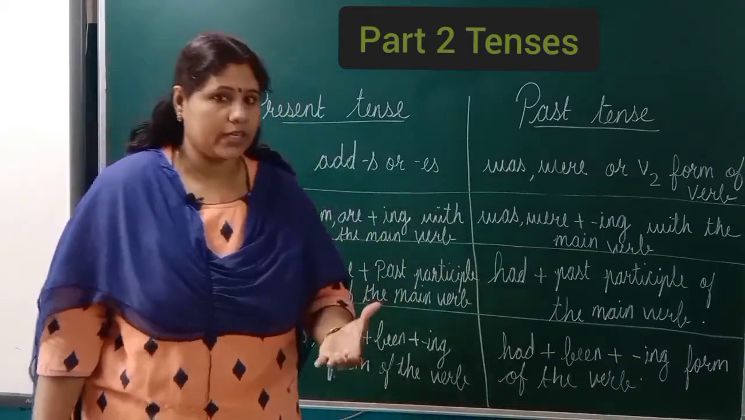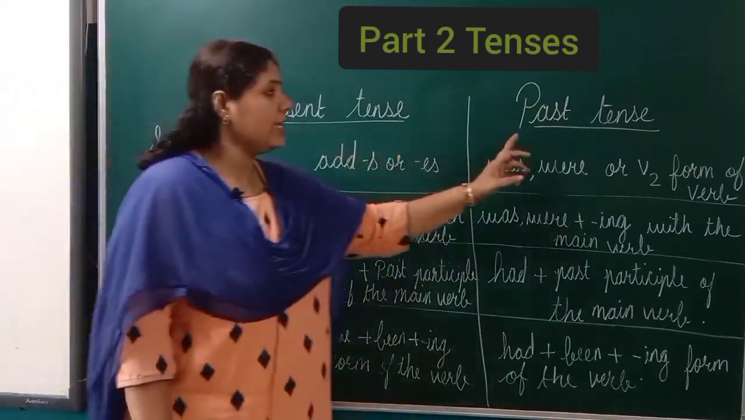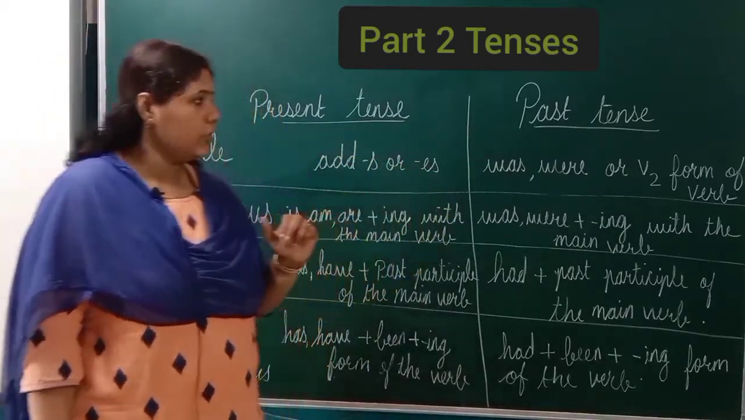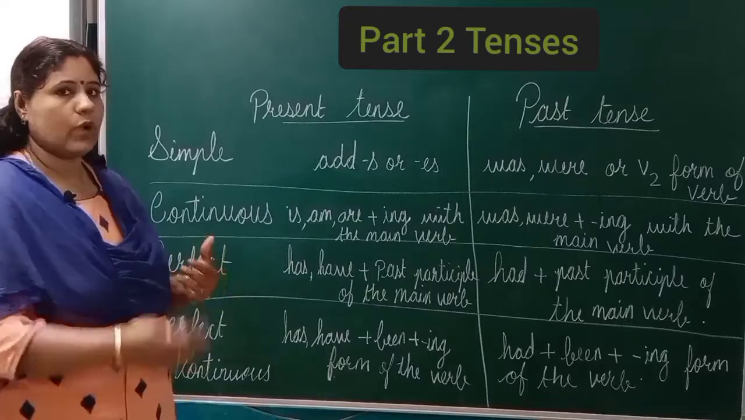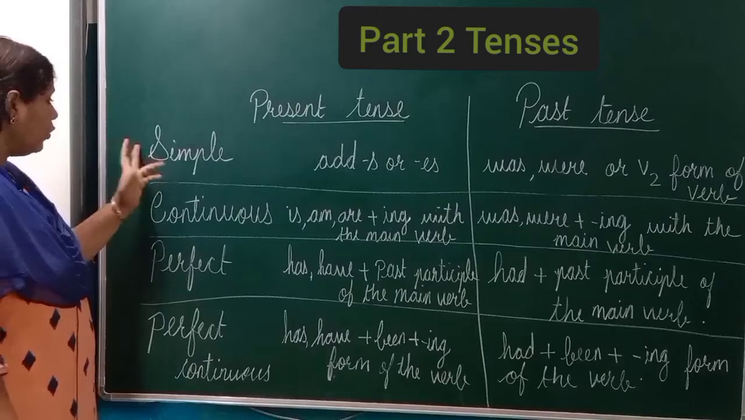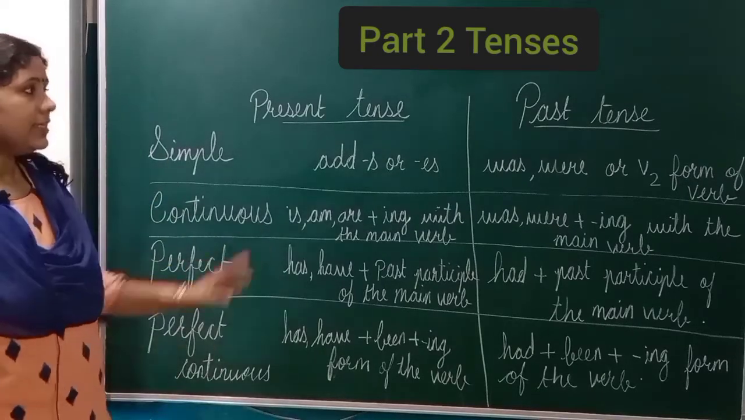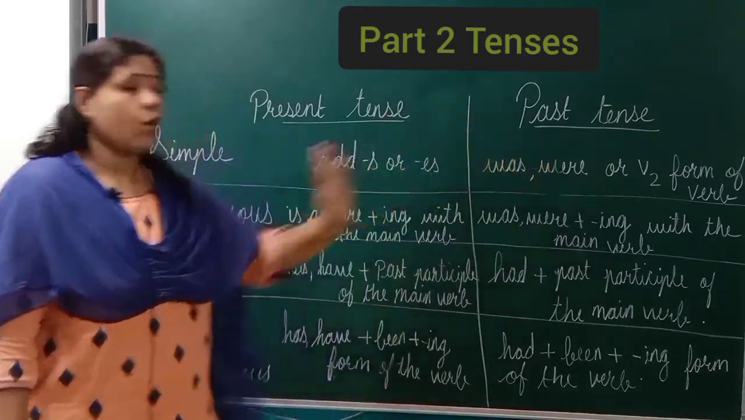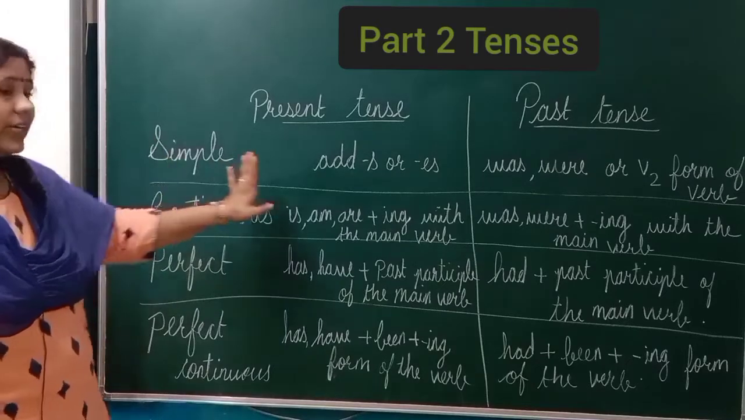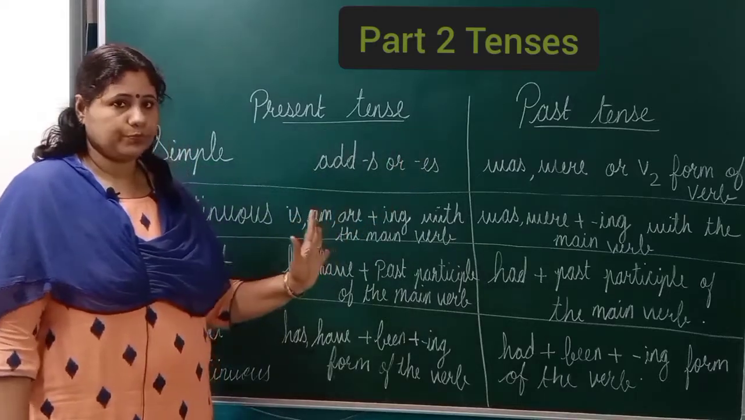Before moving on with the chapter, let us have a quick recap of what we learned in part 1. In part 1, we covered present tense and past tense. Let's revise it. Present tense is divided into 4 forms. Same with past tense, it's also divided into 4 forms. Let's read and understand the differences between these two.